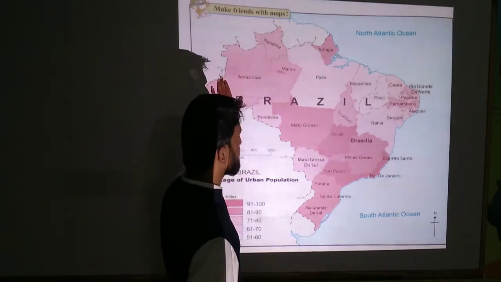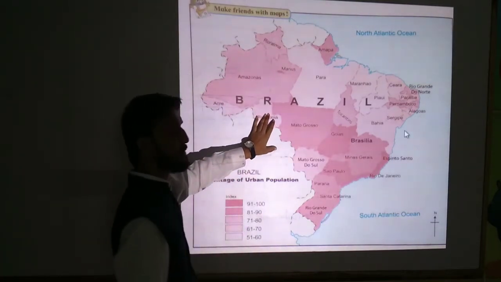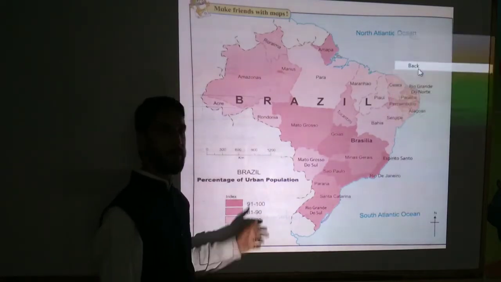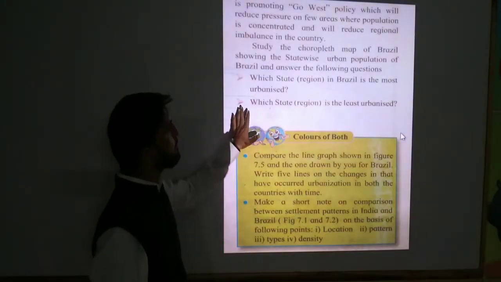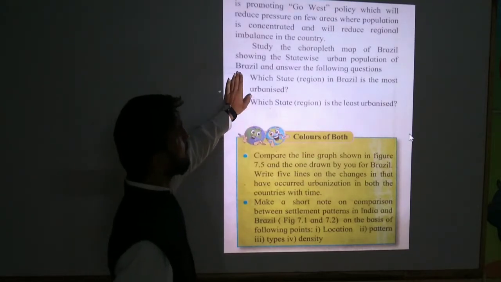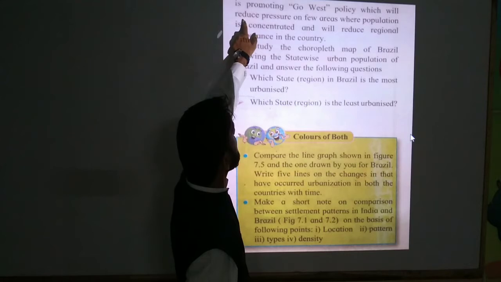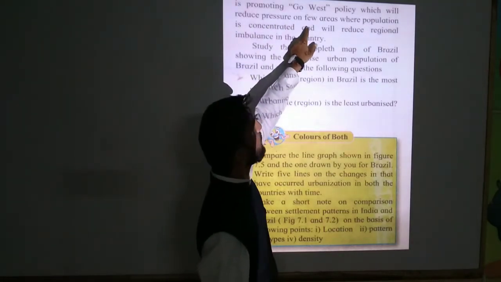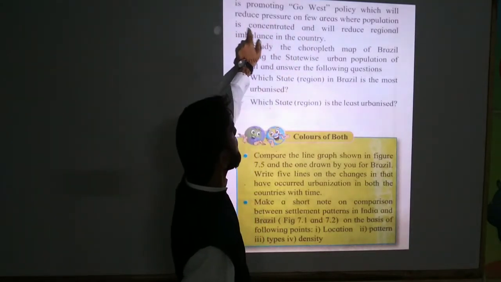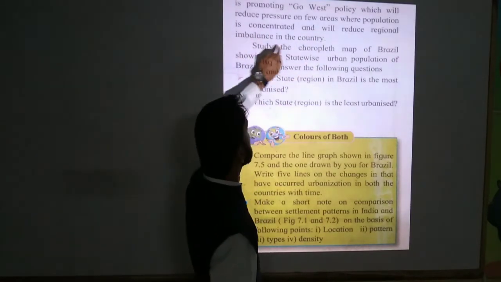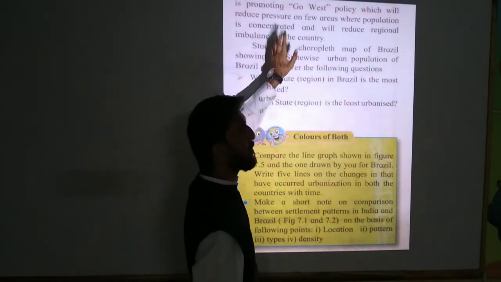So students, with the help of this graph, we will turn to the paragraph. In this paragraph, see what is given. Brazil is promoting the Go West policy, which will reduce pressure on a few areas where population is concentrated and will reduce regional imbalance in the country.